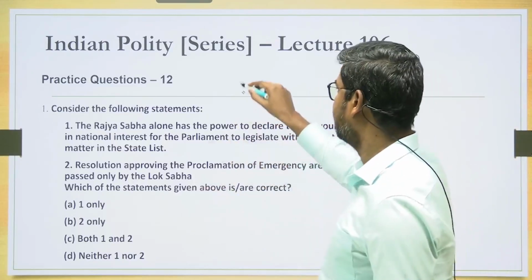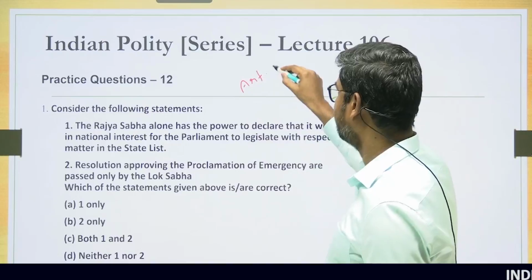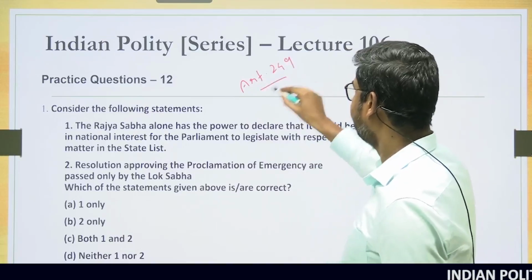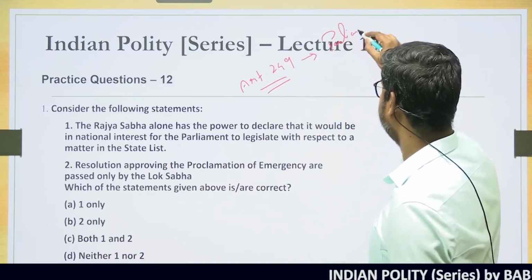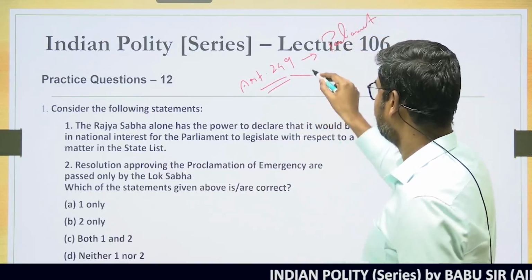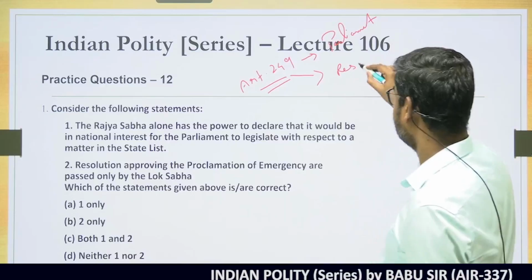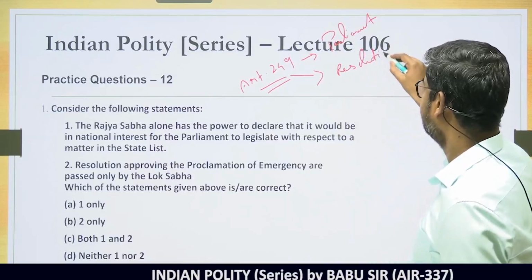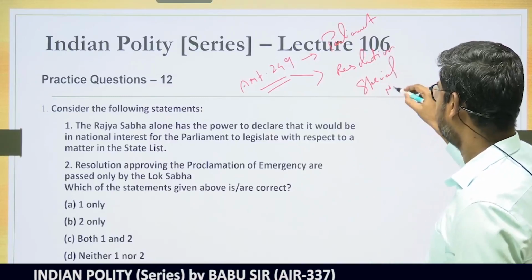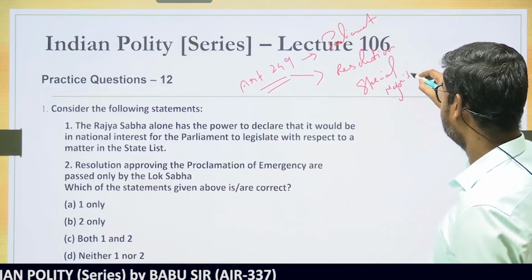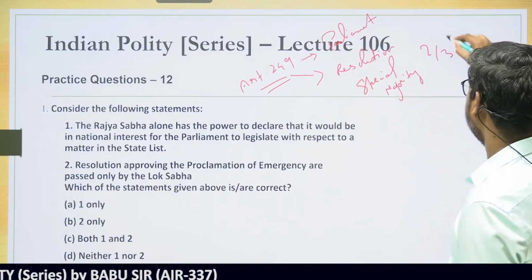One such article that gives the power to the parliament is Article 249. Under Article 249 of the Constitution, for the parliament to exercise its power, first a resolution has to be passed by special majority by the Rajya Sabha. The special majority here is not less than 2/3 of the members present and voting.